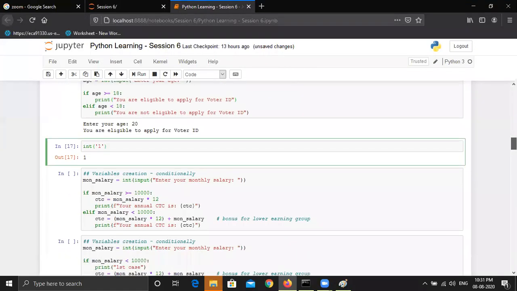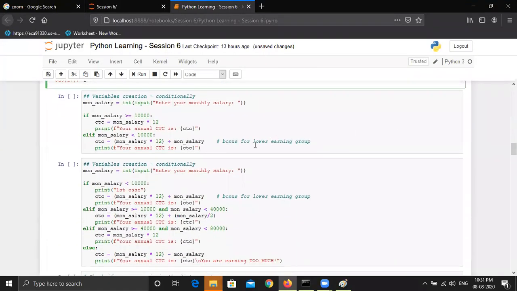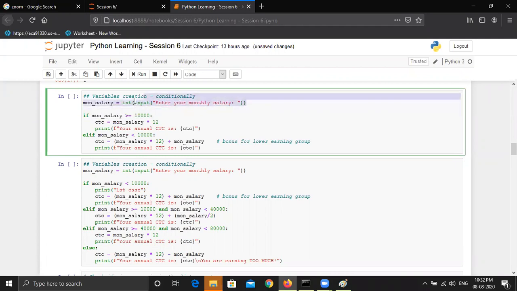Thanks for putting that. Okay, now we are creating the variables conditionally. What does it mean? If the condition is true, then we are creating a new variable. Let's see how. We are asking the user, what is your monthly salary? So we are printing a message, enter your monthly salary, then a colon. Again, this will return a string, and we are using the int function to convert it into an integer. So the monthly salary will be saved to this variable.